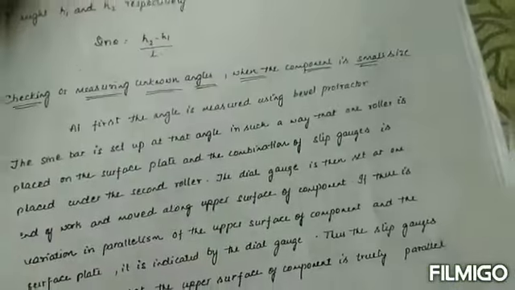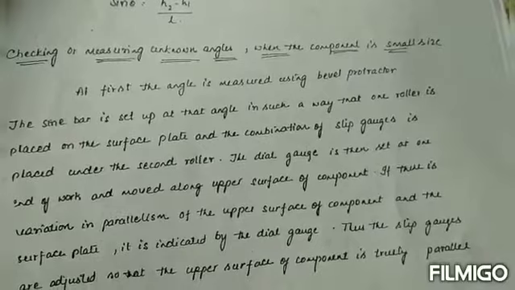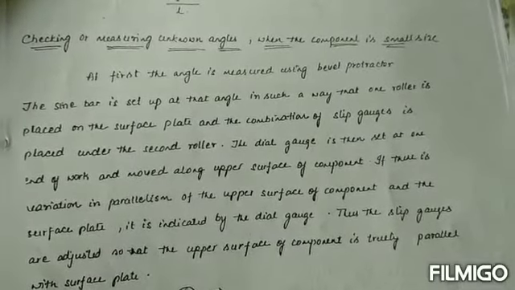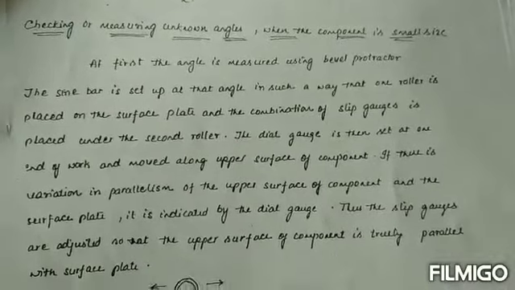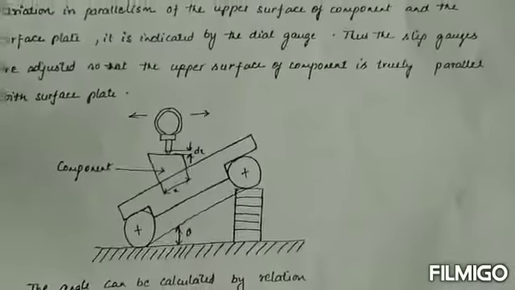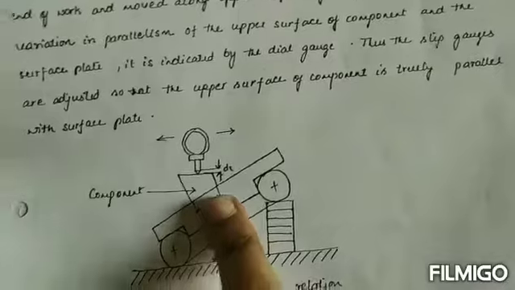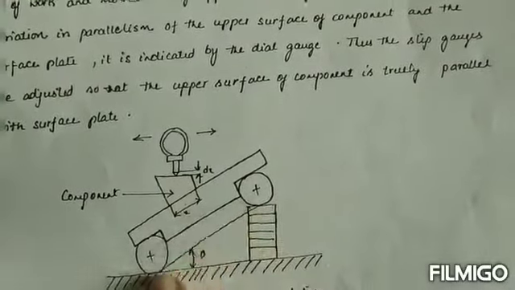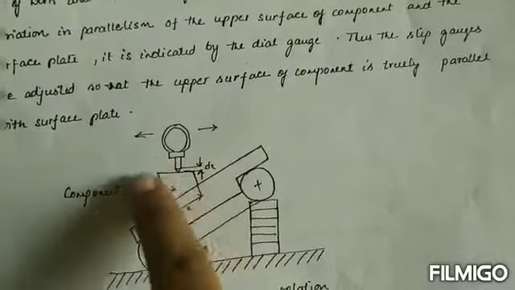Okay, next we will take sin theta is equal to h2 minus h1 by L, if you are checking or measuring unknown angles when the component is of smaller size. Compound is smaller size means, if we take inclination angles, we will use dial indicators.